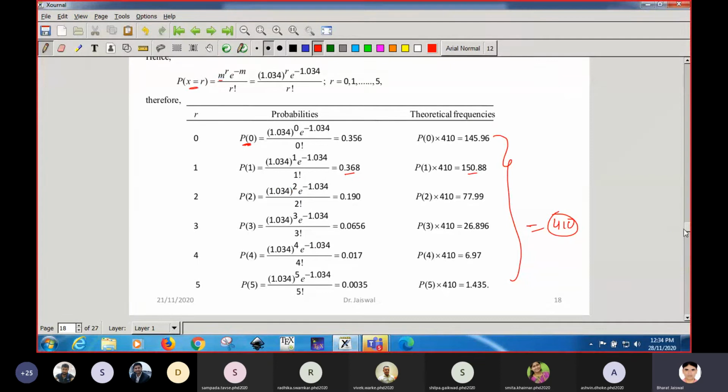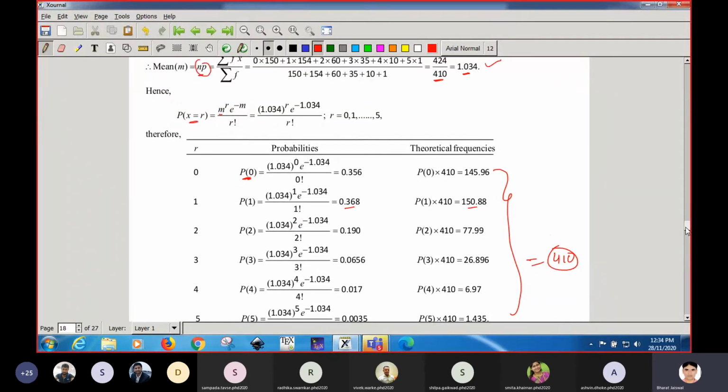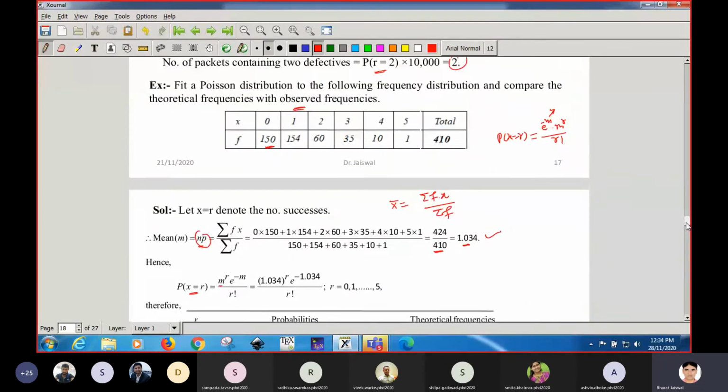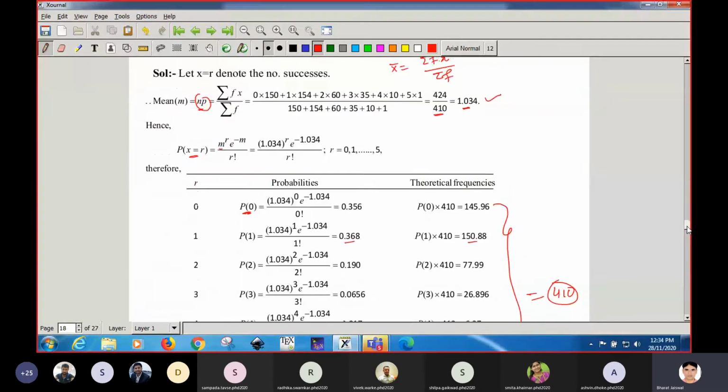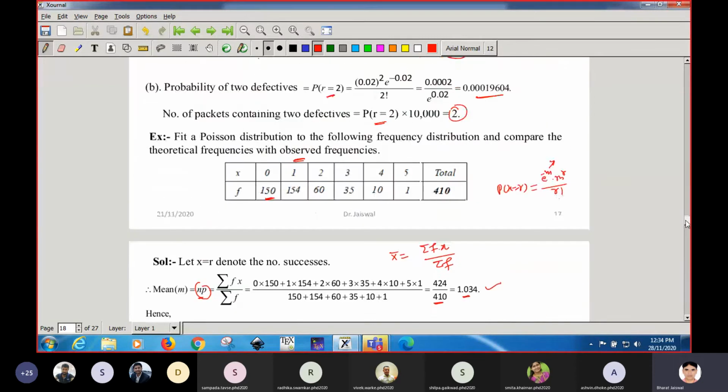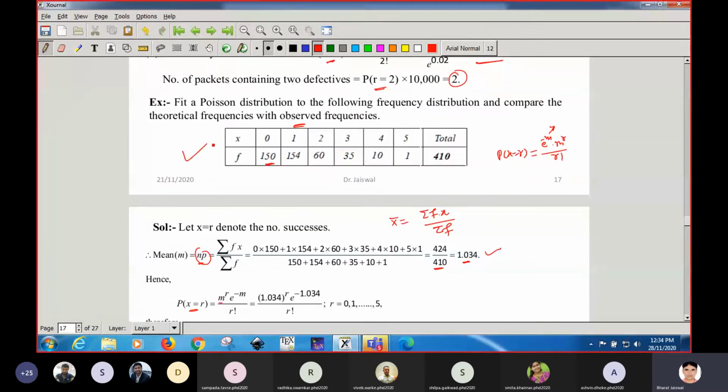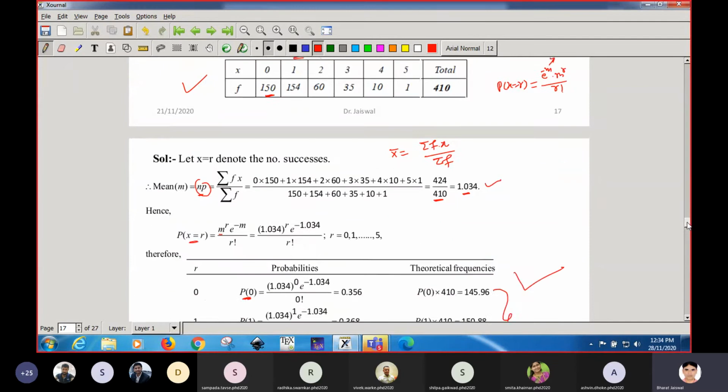Okay, so observed and theoretical never match. This you have to remember. But the total frequency, the sum will be the same. So these are the frequencies or distribution that we have obtained using Poisson distribution, and this was given with this, which is the frequency distribution. So such type of distribution also needs to be calculated. What is given, that is observed. What we have obtained, that is theoretical.